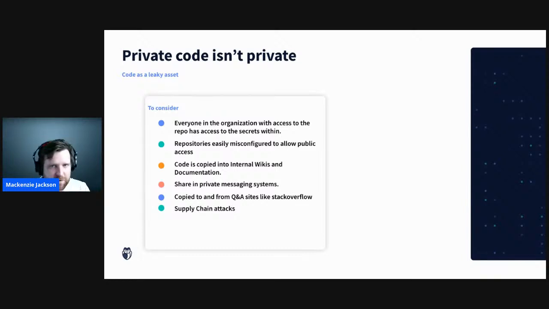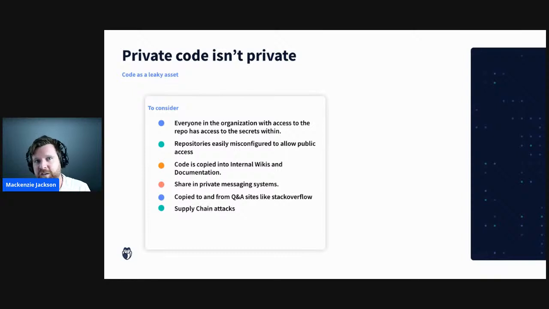But aside from Git, we can also expose our code in lots of different ways. It can be in our internal wiki, in our internal documentation. We can have it in our private messaging systems. So it's very common to share code through Slack messages, code that contains secrets, or sharing credentials on these systems. So there's a lot of sensitive information in these places. We can also share and copy code from Q&A sites and examples. So there are lots and lots of different ways to do this.